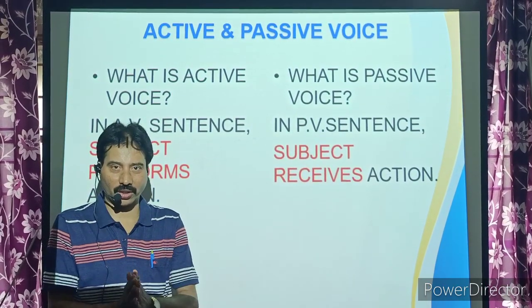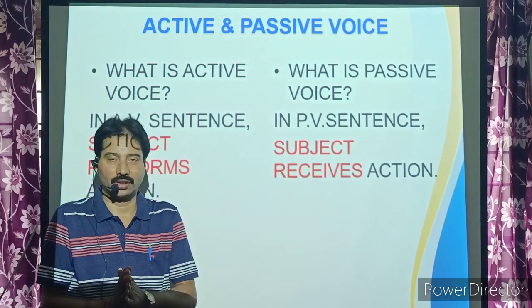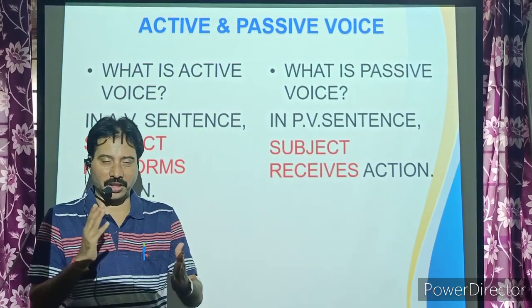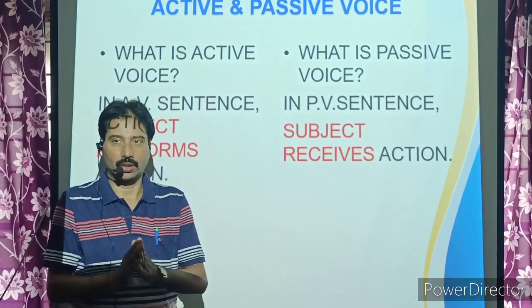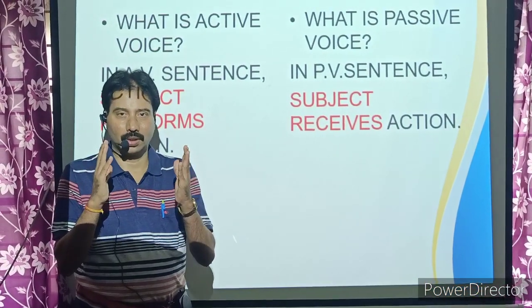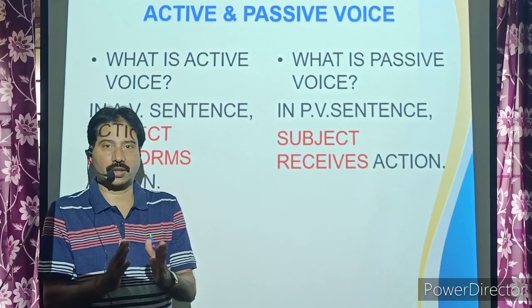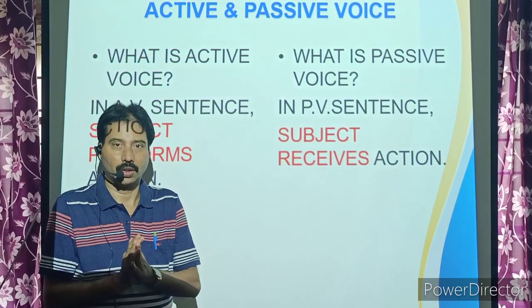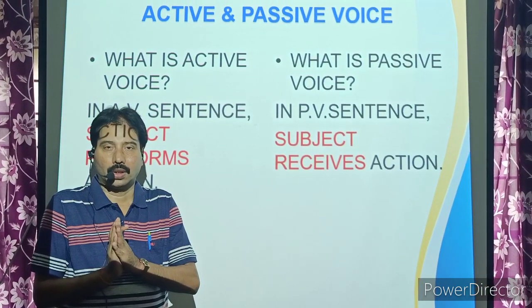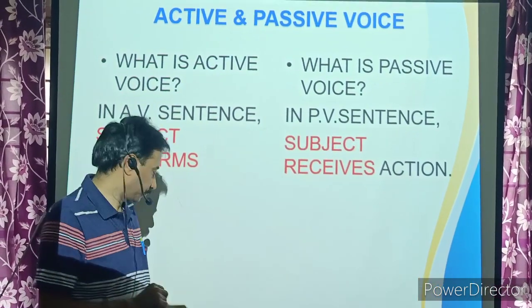If they respond to the teacher's questions, if they involve, if they interact, then we will say such students are active. If students don't react, don't respond, if they simply remain calm and silent, then we call them passive. Hope I'm clear what is active and what is passive.